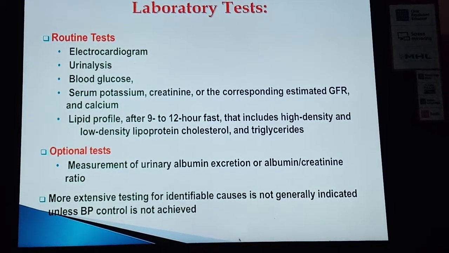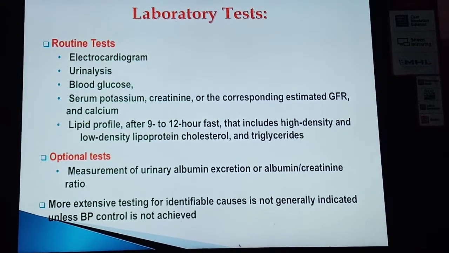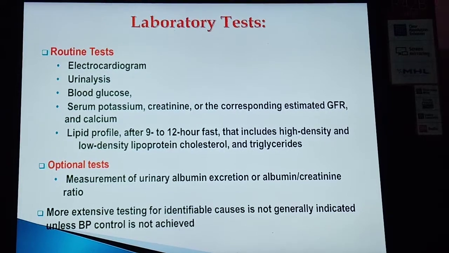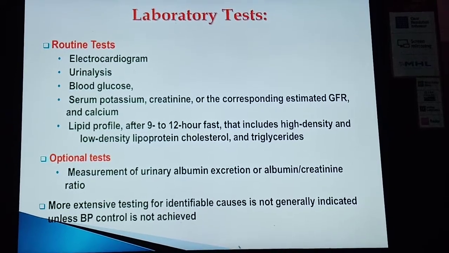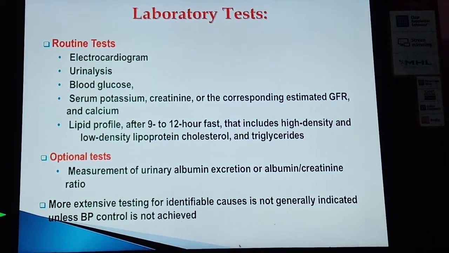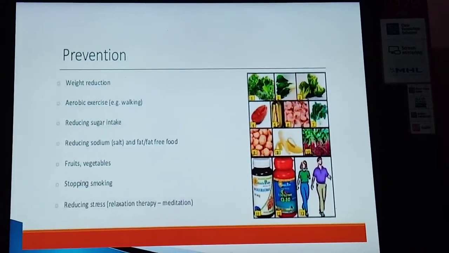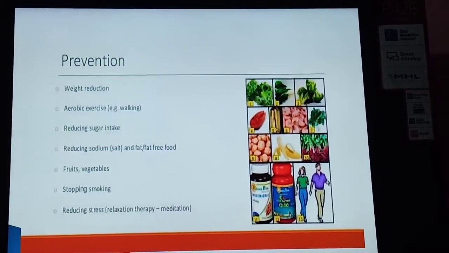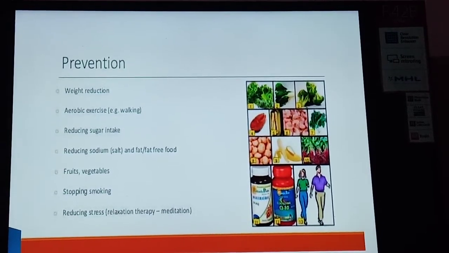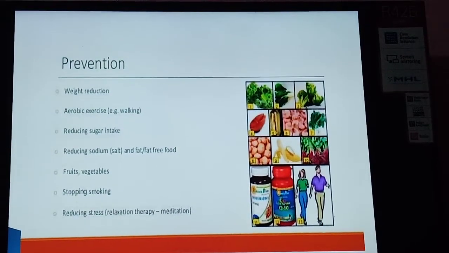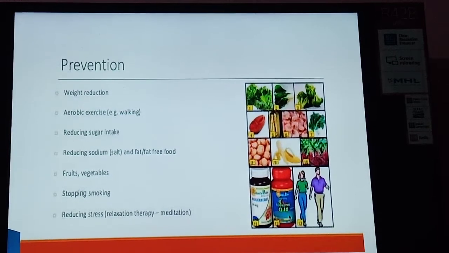More extensive testing for identifiable causes is not generally indicated unless BP control is not achieved. So these are the different laboratory tests that may help diagnose the different types of complications.